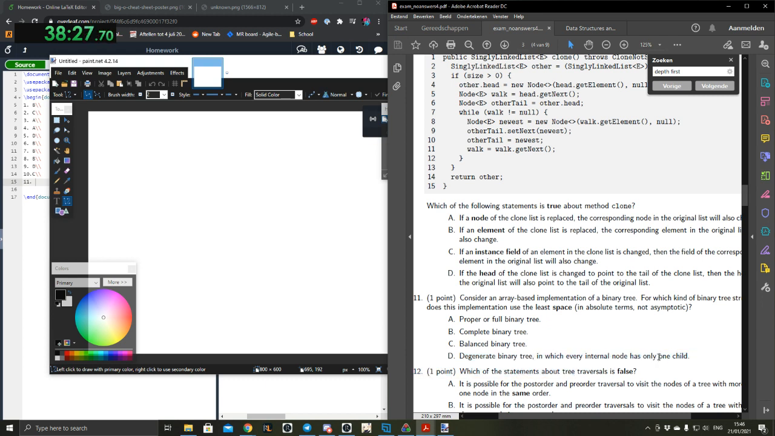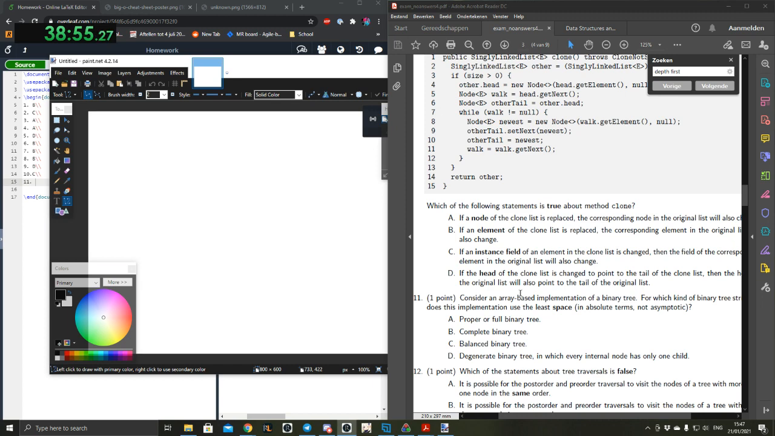That sounds inefficient. They're talking about internal nodes, so does that mean every node except for the external nodes? Okay, I see, thank you. If every internal node only has 1 child, then basically every node has 1 child. That's basically a unary tree, just a line.